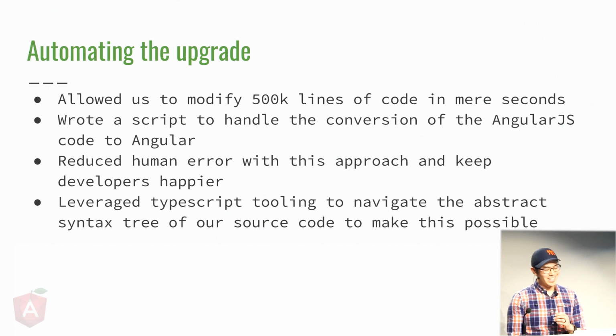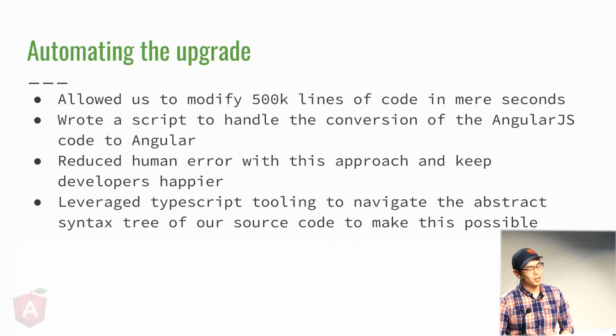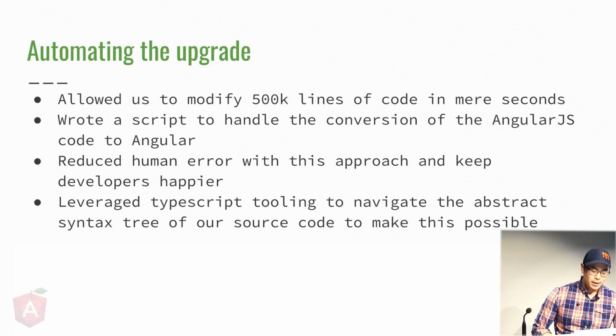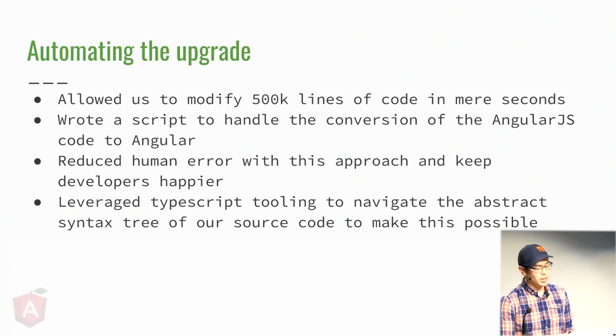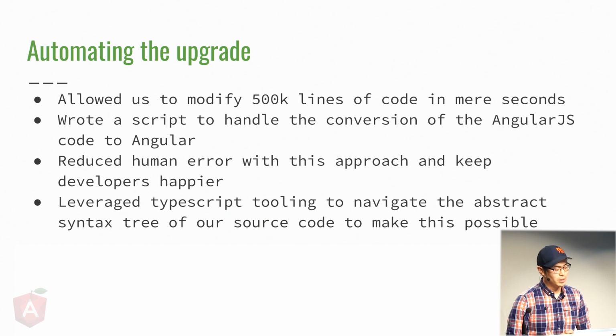500,000 lines of code is a lot, but we also wanted to minimize any kind of human error. If we had our developers switch out the $onInit for ngOnInit and handle the proper imports, there were bound to be mistakes happening. This also freed up developer time to instead look at the component's responsibilities and perhaps refactor it to make it simpler. This didn't happen that often, but as it was scary enough upgrading an entire application, it did happen. So how did we do this?